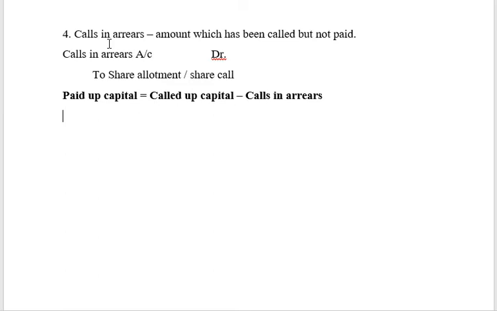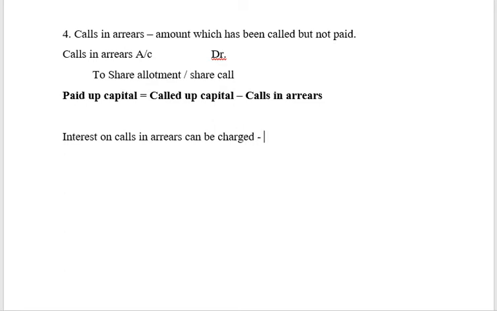Now, calls in arrears are like debt. The company has to receive money from some persons, right? Because calls in arrears are debt in nature, this can be charged interest. If permitted by the company's regulations, I can charge interest on this calls in arrears. So interest on calls in arrears can be charged.